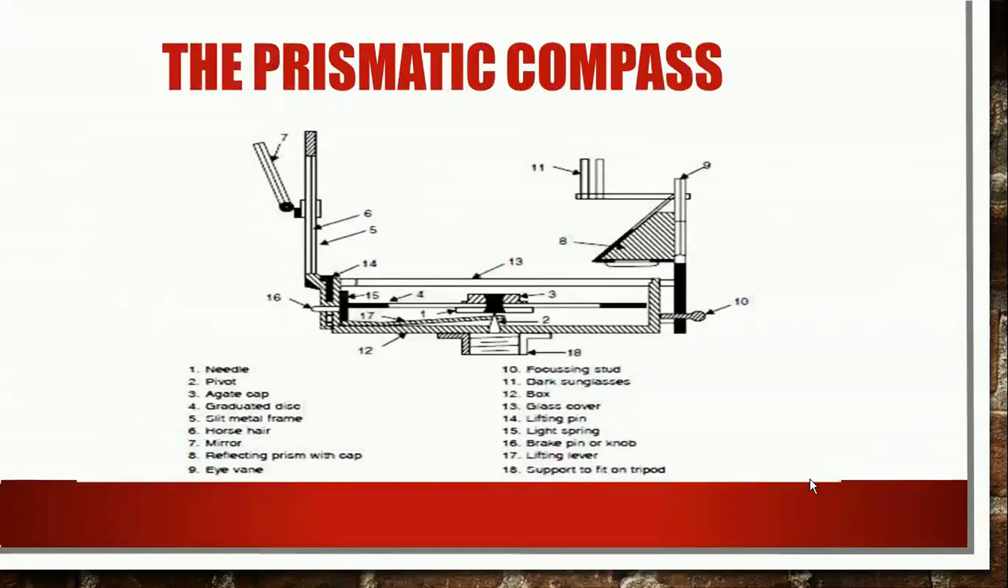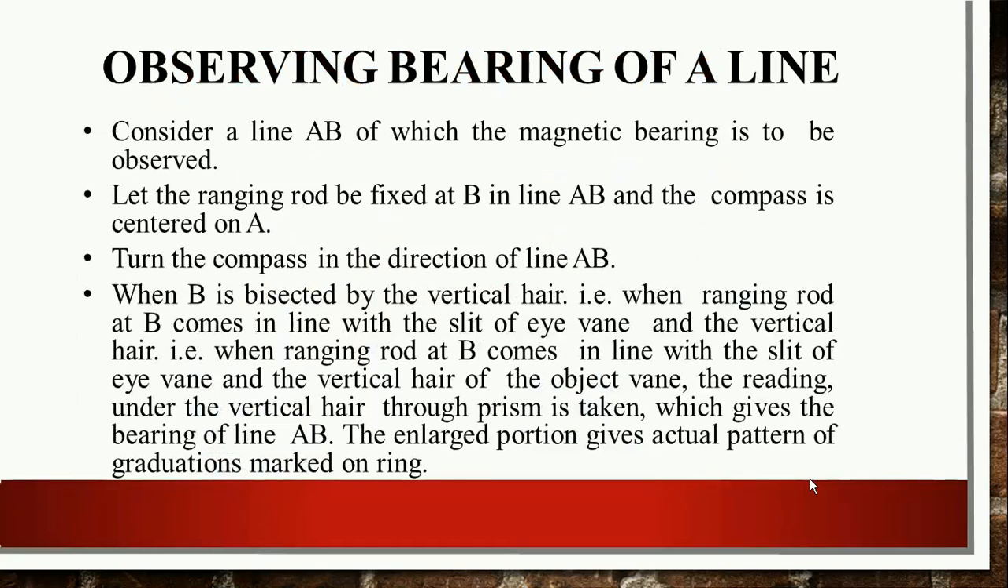As you all can see, this is the component diagram of the prismatic compass. These are the various components of the prismatic compass. Total 18 components were there. This is the diagrammatic representation of the prismatic compass. This is the procedure for observing the bearing of a line.